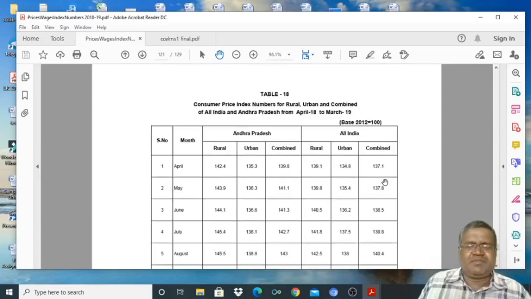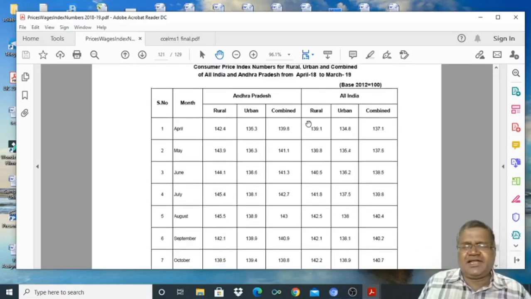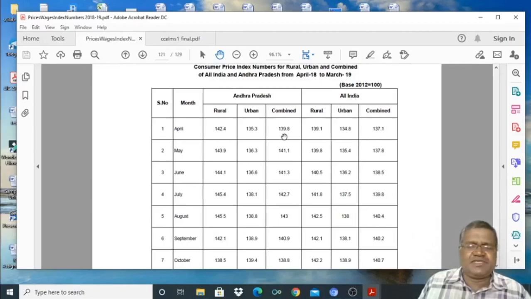In every month they constructed index number, consumer price indices for rural and urban combined. Every month they calculated. Base year is 2012. Here this is the combined index number. This is rural and this is urban, in Andhra Pradesh and in India. We can observe the index number in Andhra Pradesh is a little bit higher than India.